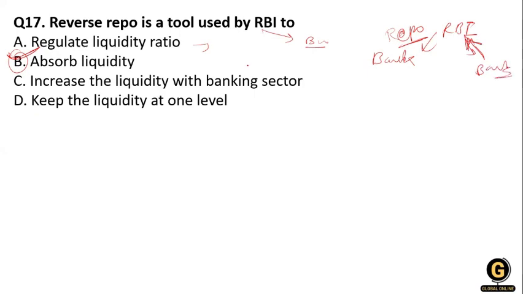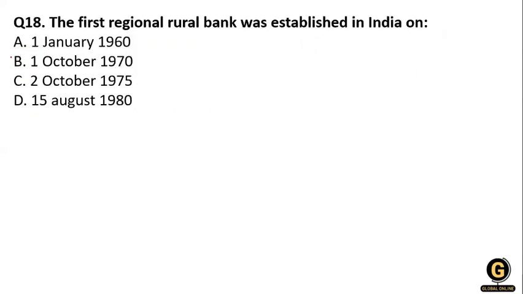So what the RBI actually wants to do is absorb the liquidity or control the inflation. And this is important because these are monetary policy tools employed by the RBI to maintain the liquidity and check the inflation in the economy. Clear?